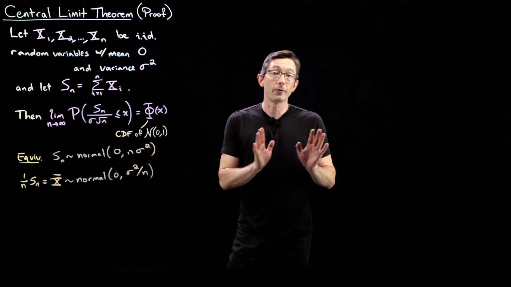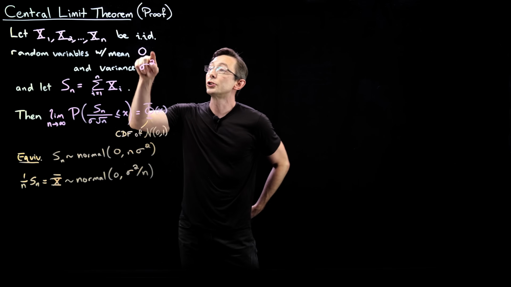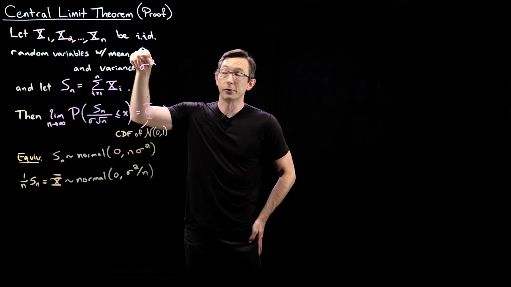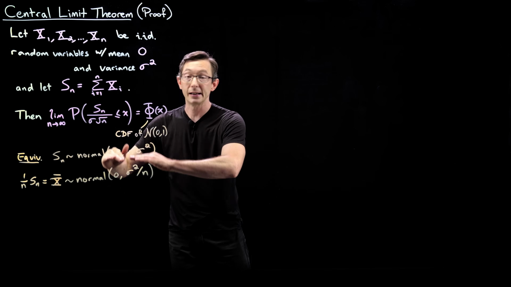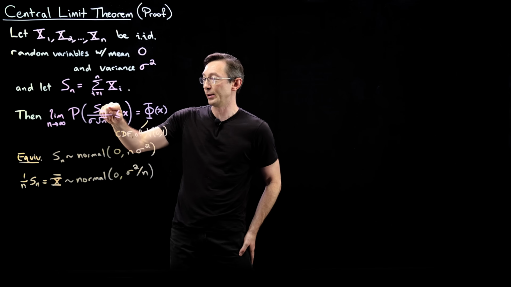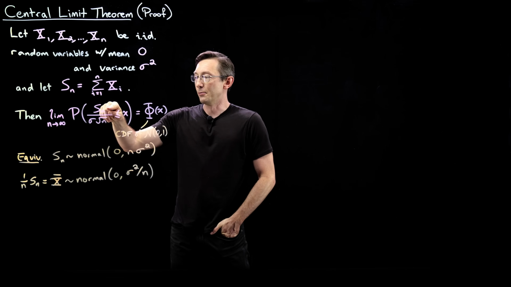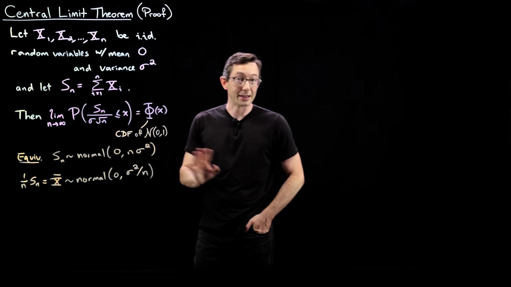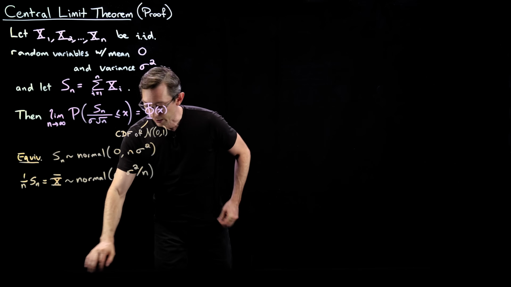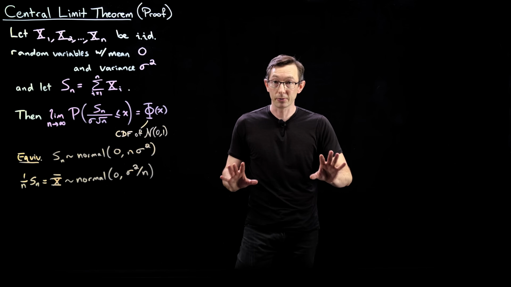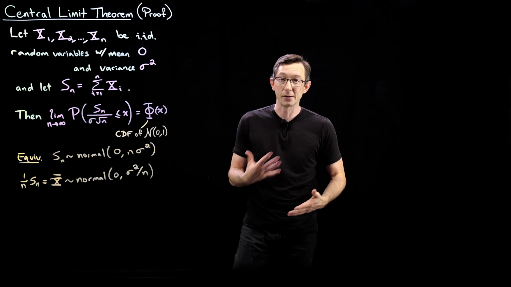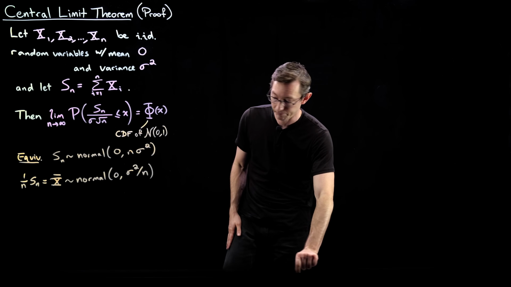And I'll leave it as an exercise for you to show how this changes when we have a non-zero mean. When the mean of these random variables is some mu, how do these statements change? Probably we'll have a minus mu here or something like that. Okay. Good. So now I'm just going to jump into the proof, and it's got a bunch of steps. So I'll go through them, and then we'll zoom out and summarize what the big picture is.